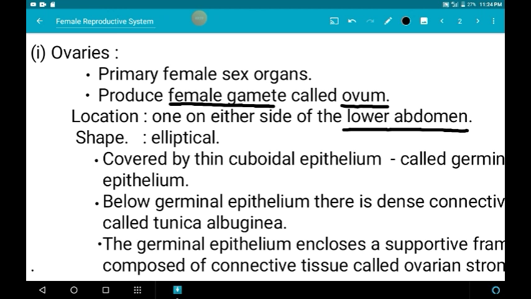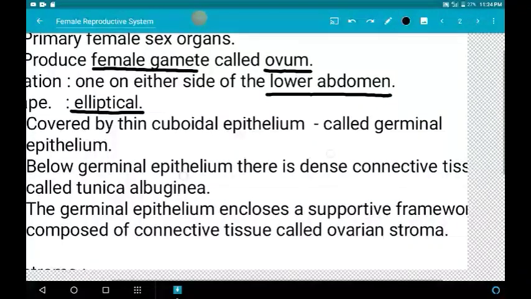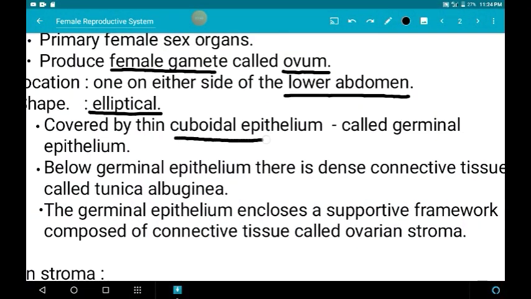What is the shape of the ovary? It is elliptical in shape. Each ovary is covered by a layer of thin cuboidal epithelium, called the germinal epithelium.